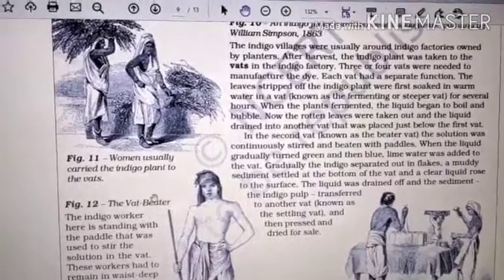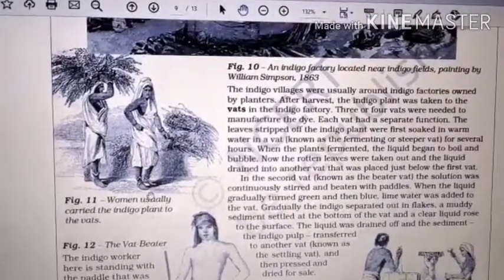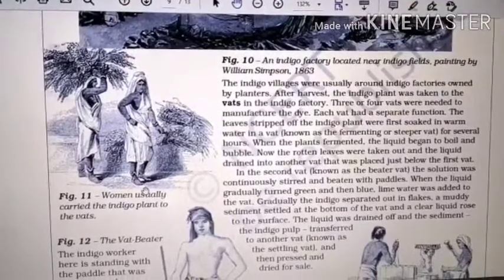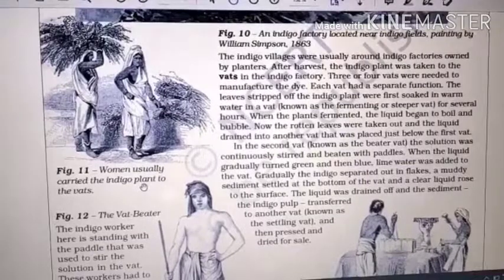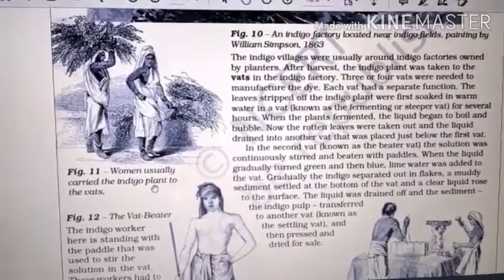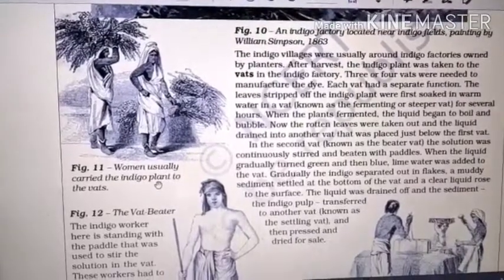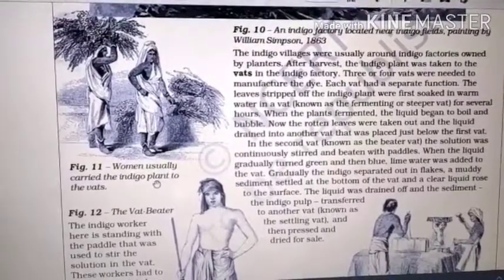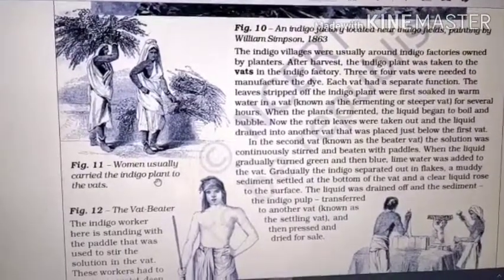Now we will see figure number 10, as we have already seen. So I'll read a few lines here. The indigo villages were usually around indigo factories owned by planters. After harvest, the indigo plant was taken to the vats in the indigo factory. Three or four vats were needed to manufacture the dye. Each vat had a separate function.